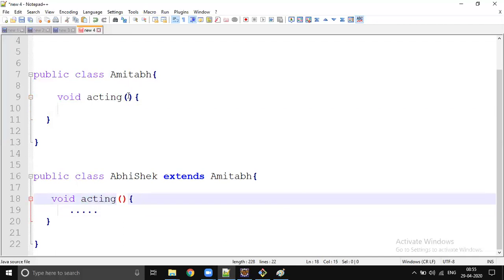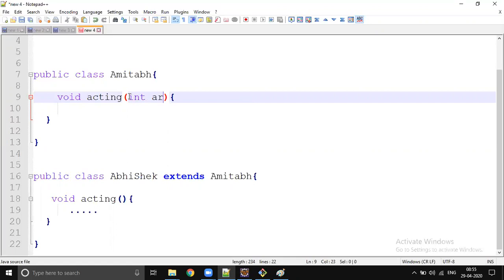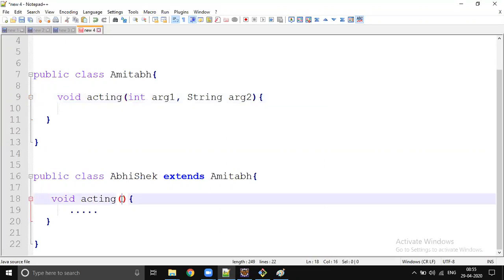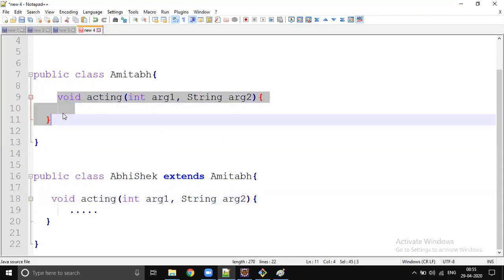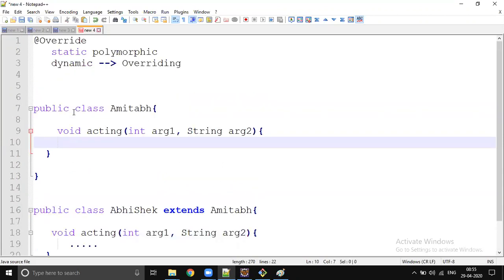And when it comes to arguments, what type of arguments the parent takes, if the parent takes two arguments, then the child also should take two arguments only. You cannot skip. If you try to change the arguments, then it will not be considered as dynamic binding or method overriding.